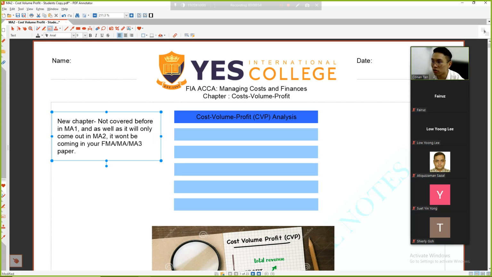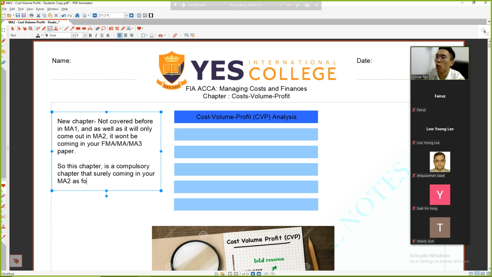This is a compulsory chapter that is surely coming out in your MA2 as a focus, and it may even come out in Section B, the 50 marks questions.